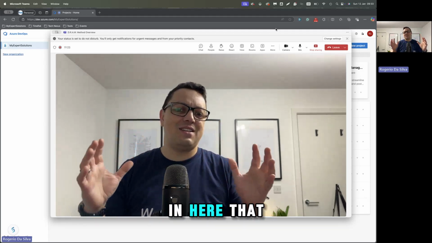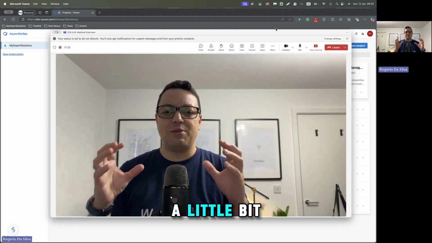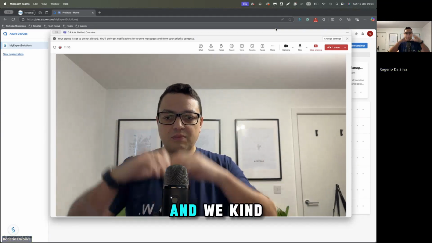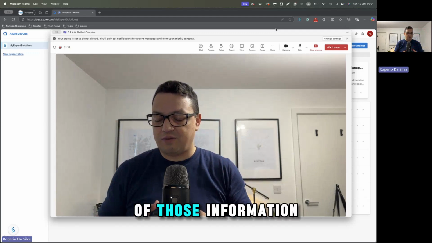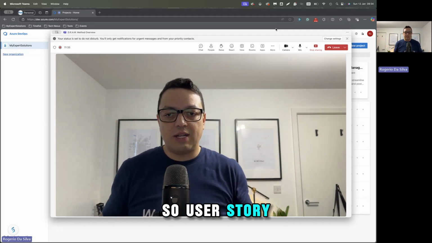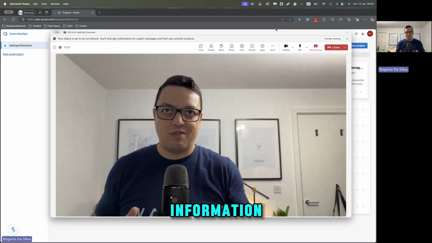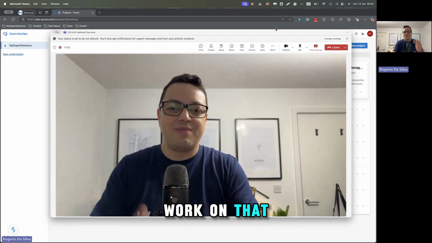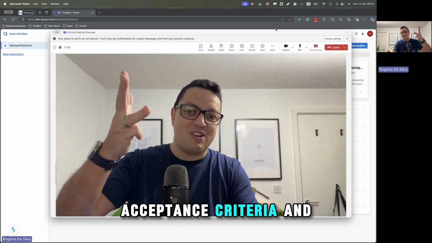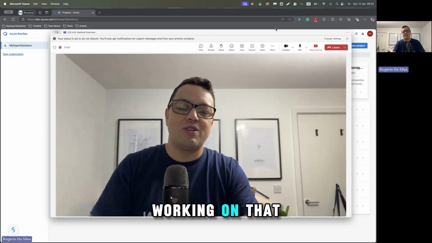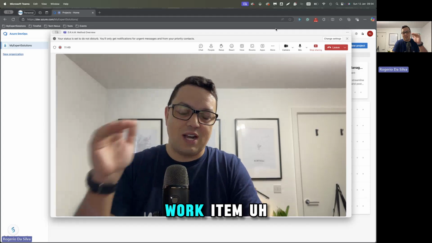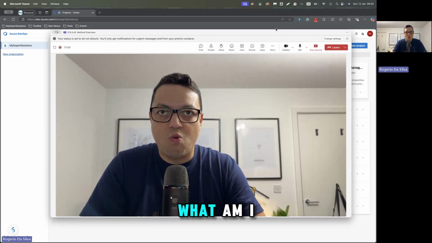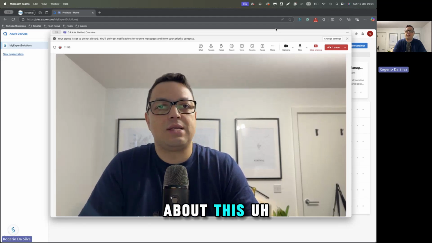There's a lot of things in here that we borrow a little bit from Scrum, from Kanban, from Agile, and we get a bit of that information. So user story, that work item where it holds that piece of information. We have the work items, how we're going to work on that, description, risks, acceptance criteria, and who's going to be working on that piece of information. We'll have that work item one-liner there to identify what I am planning to do about this piece of information.